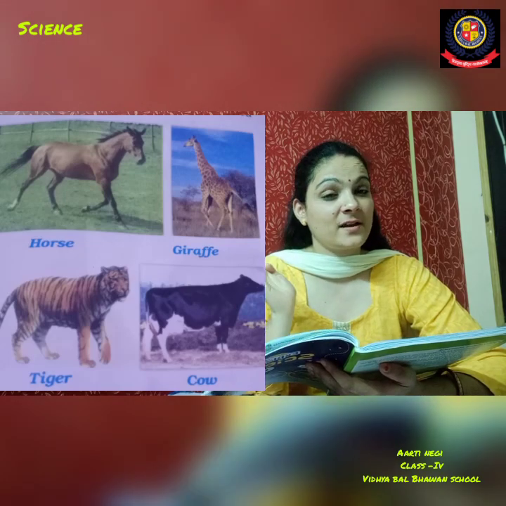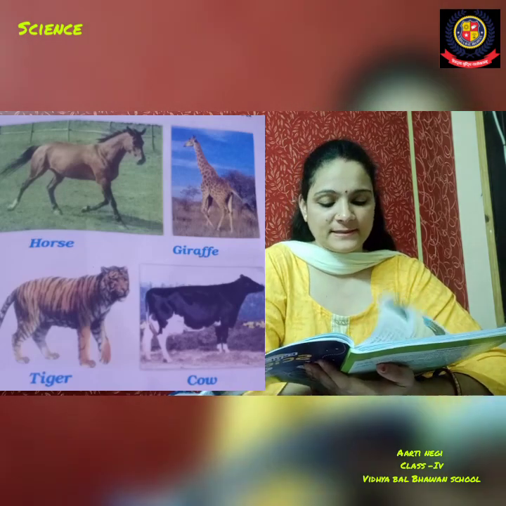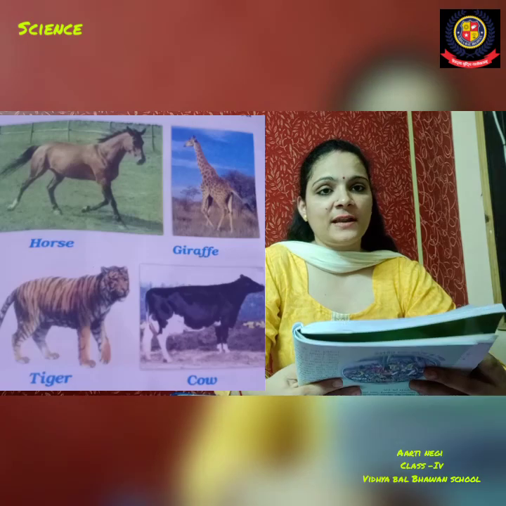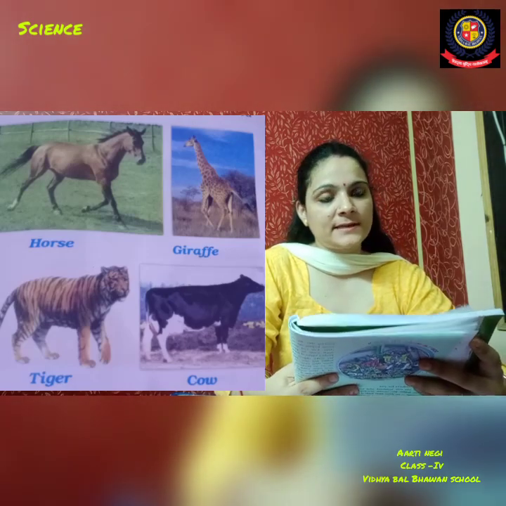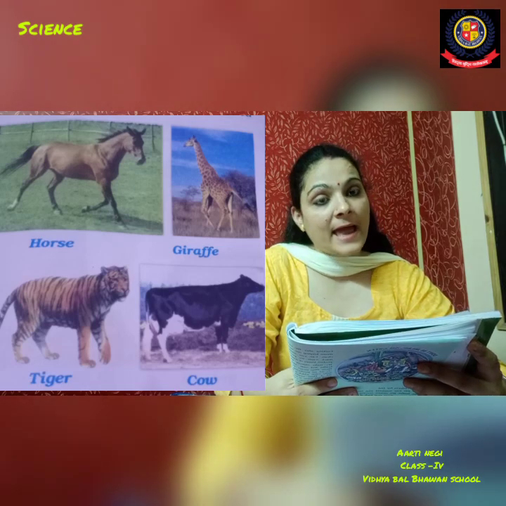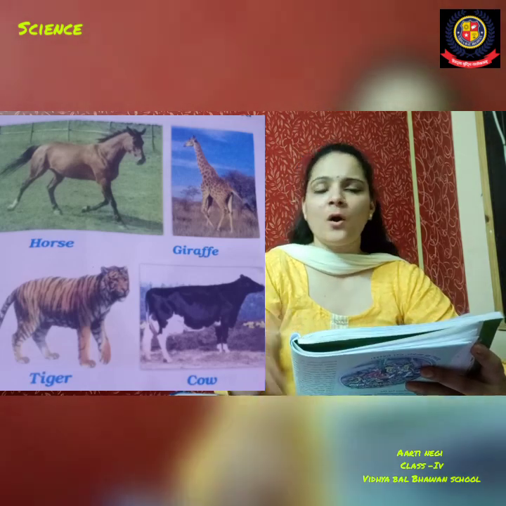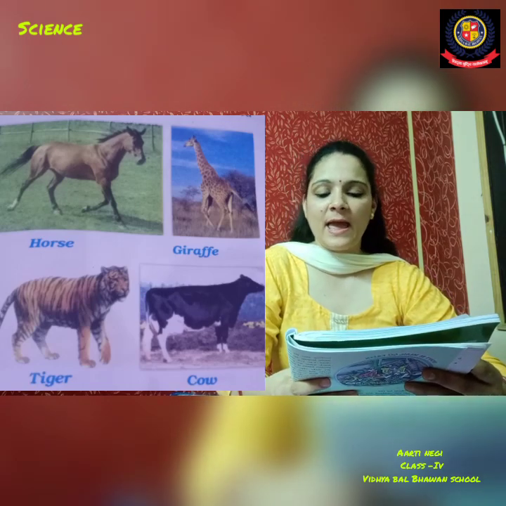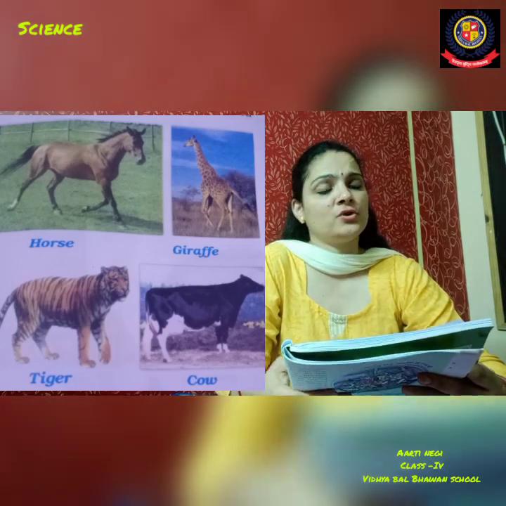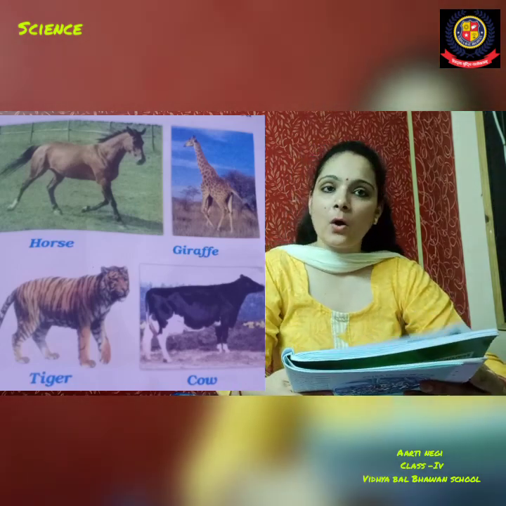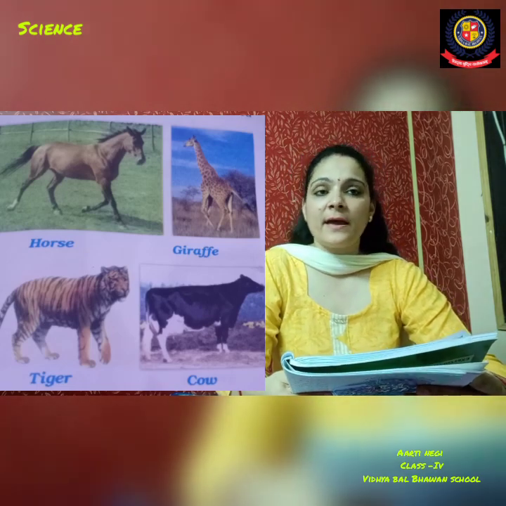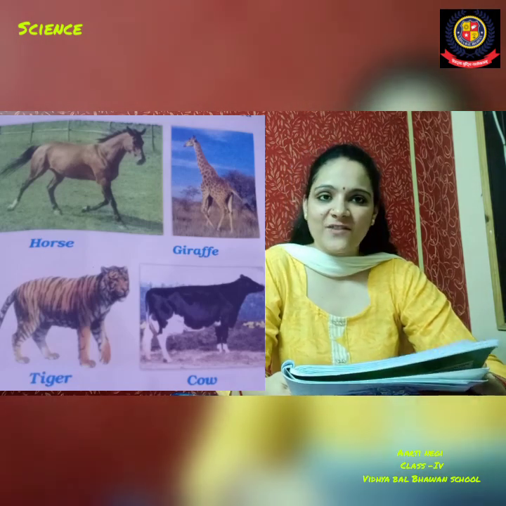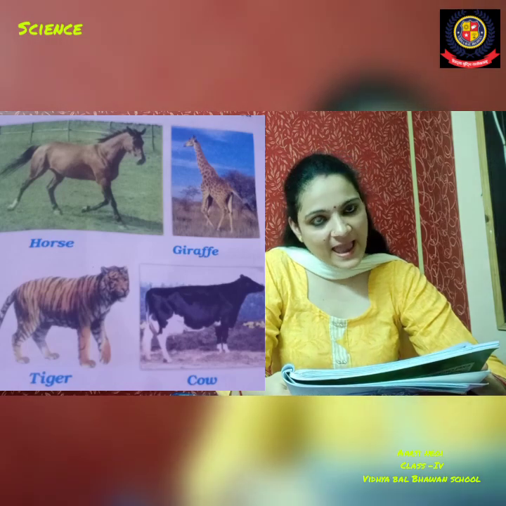You can see here, there are too many terrestrial animals present. Terrestrial animals are the animals that live on land, just like you, me, and all other human beings who live on the land. Like you might have seen around you dog, horse, cow, buffalo, cat, and all these animals live on the land. That's why they are called terrestrial animals.